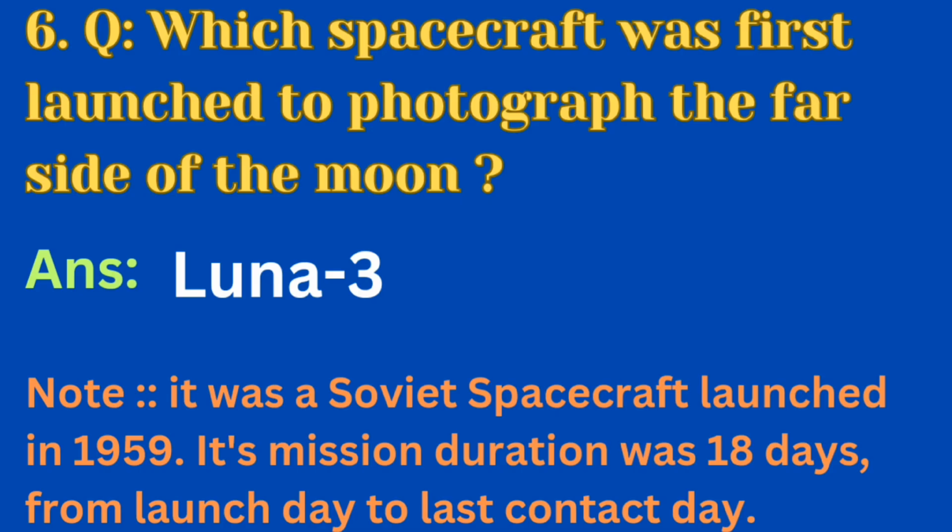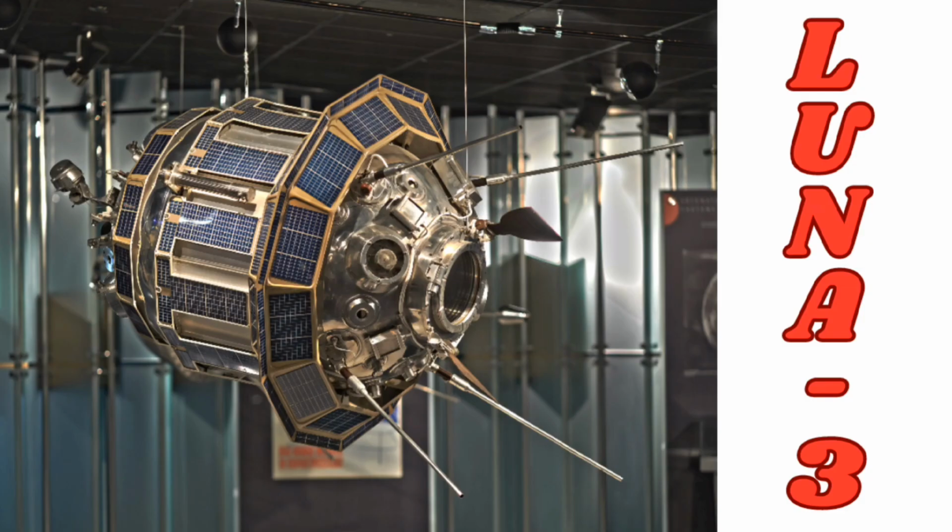Question number 6 is, which spacecraft was first launched to photograph the far side of the moon? Answer is Luna 3. Note that it was a Soviet spacecraft launched in 1959, and its mission duration was 18 days from launch day to the last contact day. This is the picture of Luna 3.